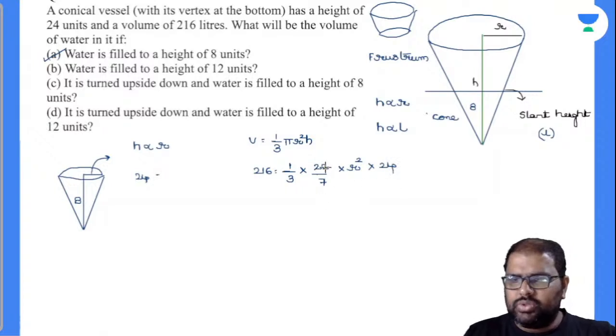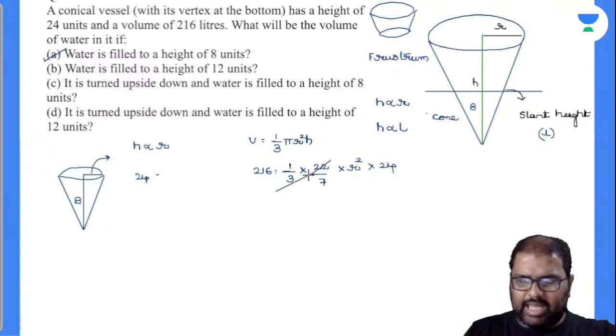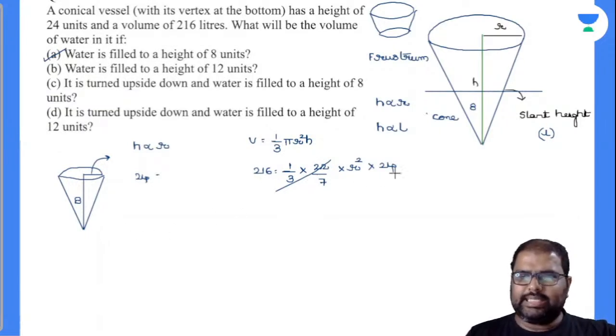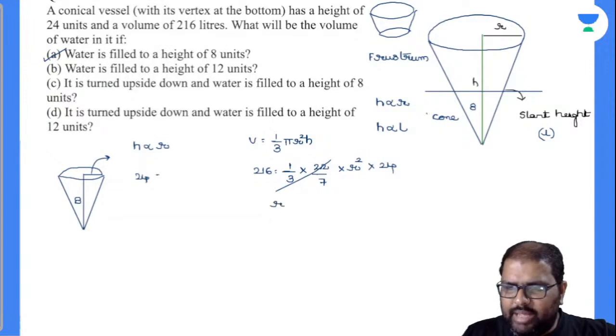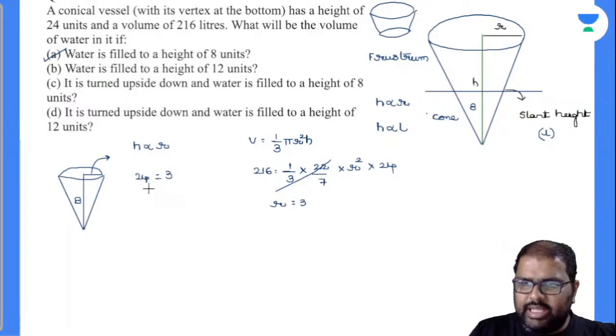Okay, so I'll cancel out this 22 by 22 for my easy calculations. 216 is 6 cube, so 36 by 4, 9. So R value will be approximately 3. So if the height is 24, radius is 3. If the height is 8, what will be the radius beta? The radius will be 1. Am I right or wrong?